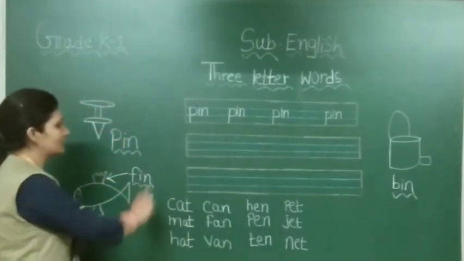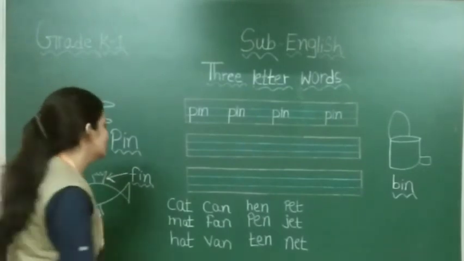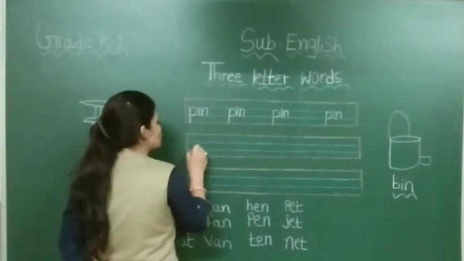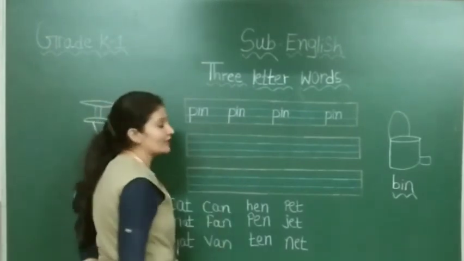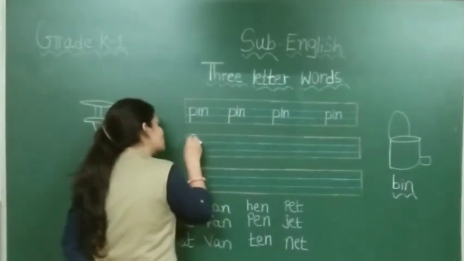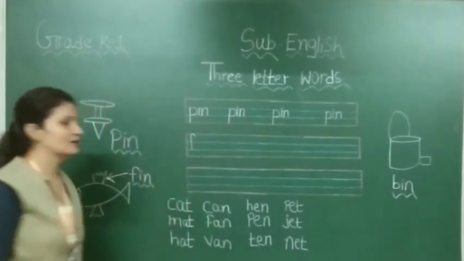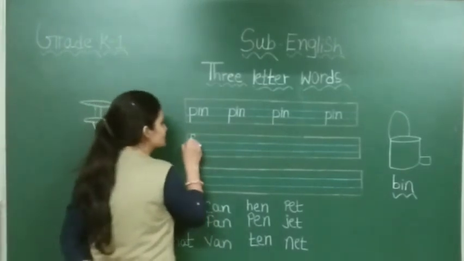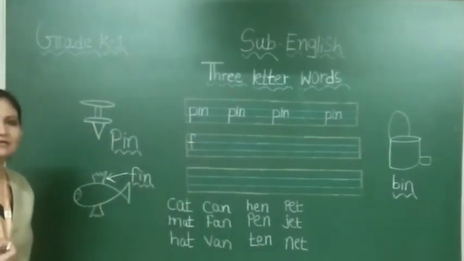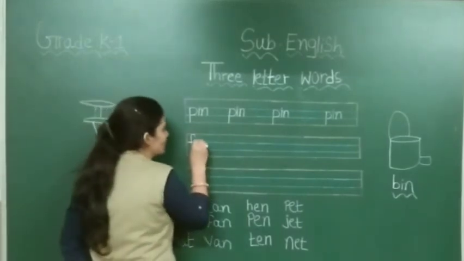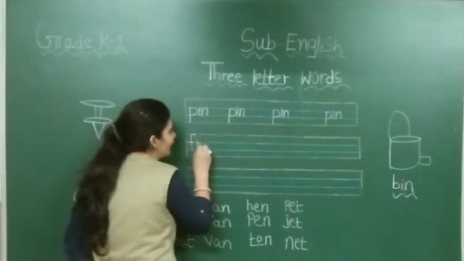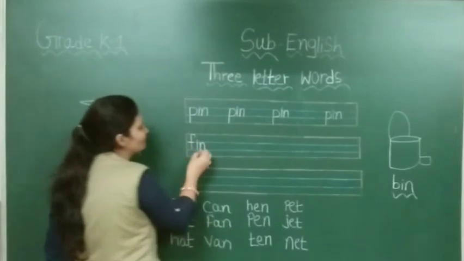Now after pin we have to write fin. As you have to start from this blue line to this red line to this blue line. First, you have to make one curve like this, and then you have to make one standing line like this. Then you have to make one sleeping line. This is called F in phonics. Then you have to make I. Then you have to make N. This is called fin.